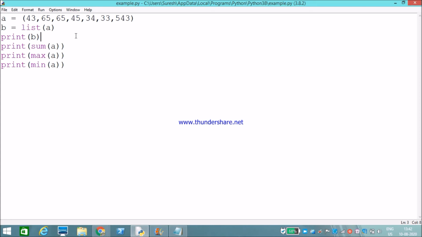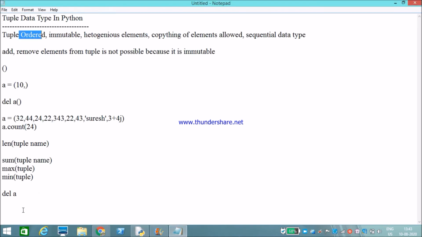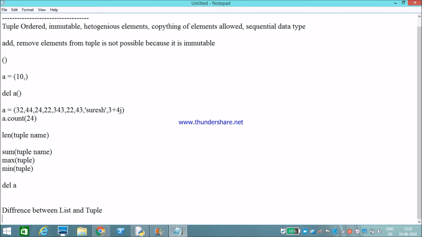Okay, the main difference between list and tuple is that a list is a mutable data type and a tuple is an immutable data type. Now let's see the difference between list and tuple. We will see the differences one by one.